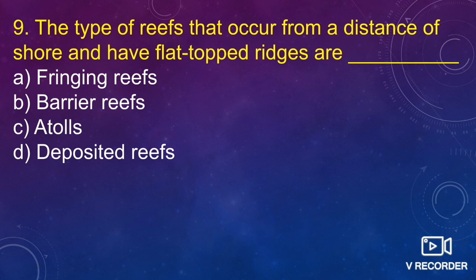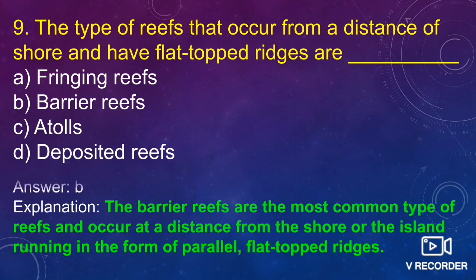Next one is: the type of reefs that occur at a distance from the shore and have flat-topped ridges. Type of reefs that occur at some distance from the shore and have flat-topped ridges. What are they called? Fringing reef, barrier reef, atoll, or deposited reef. So they are known as barrier reef.